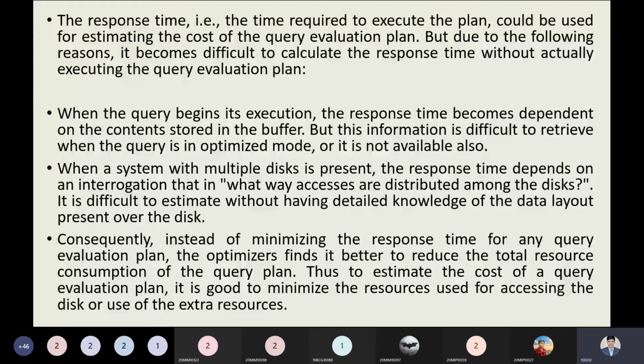So that is the reason response time will waste some resources, and it will take much time depending on the different cases. So response time is not a calculated part to estimate the query, but so far we will consider only the seek time, from which we are getting.